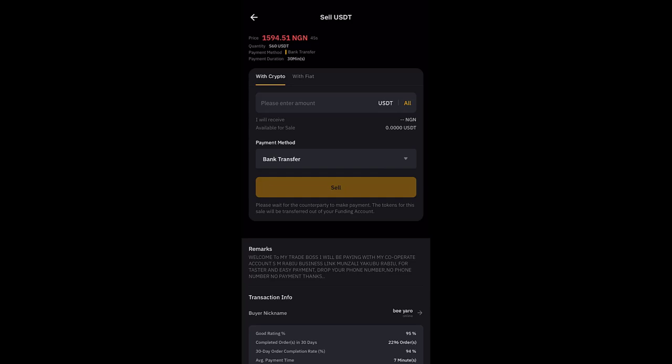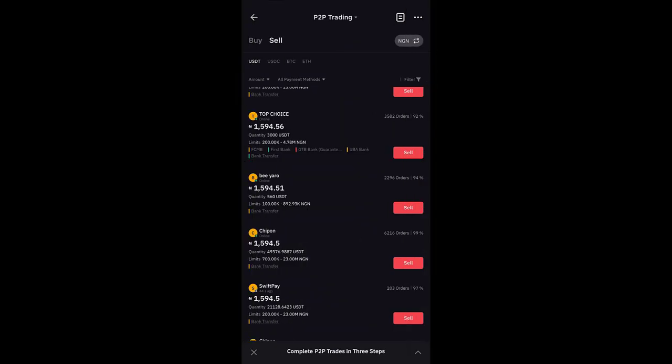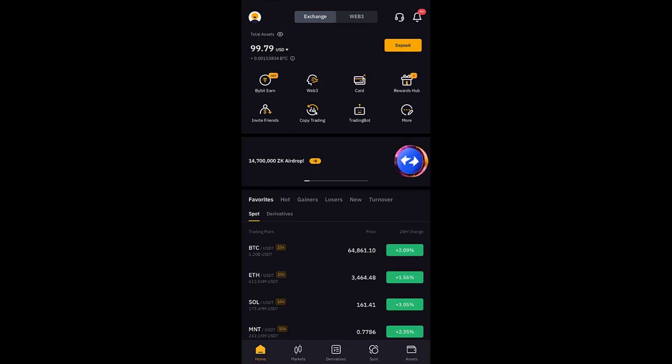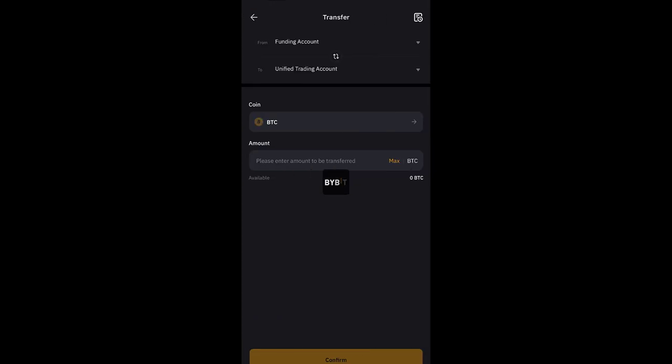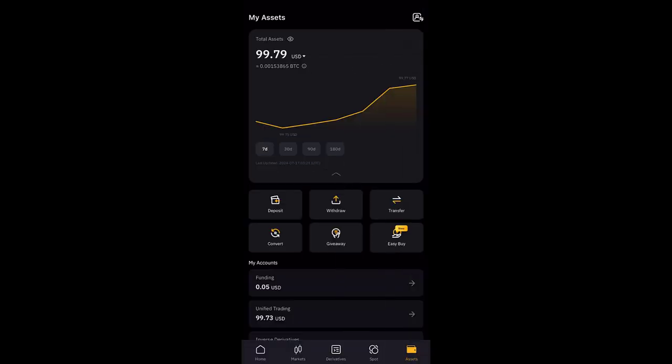I'm just going to click on BRO, and then normally I should click on all. But why my USDT is not showing right now is because I have not transferred it; my USDT is still in my trading account. All right, so I'm going to come here and click on transfer. Let me do that again so you see. You're going to come here and click on transfer.